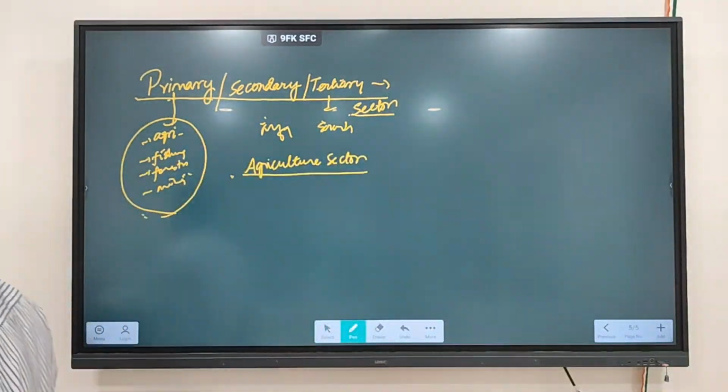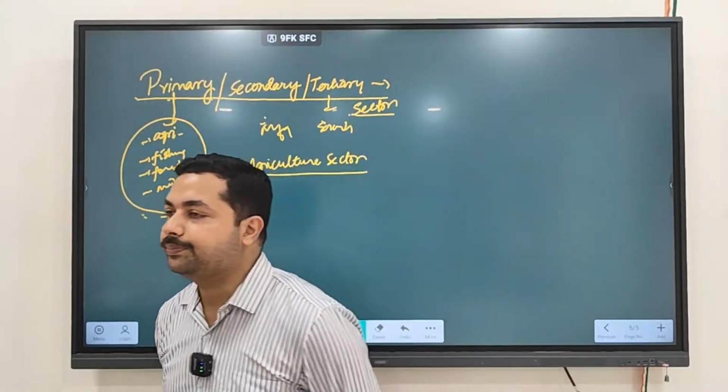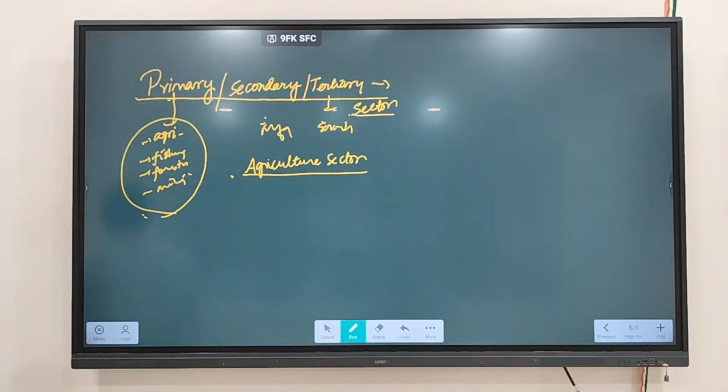So the first is agriculture sector. What are the problems with the agriculture sector in India? What are the problems you are facing? When there is no proper monsoon. Then any other thing? Losing of fertility in the land, that soil is becoming less fertile. Any other thing?